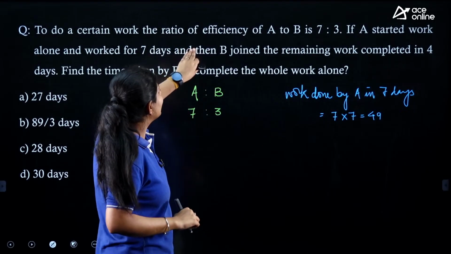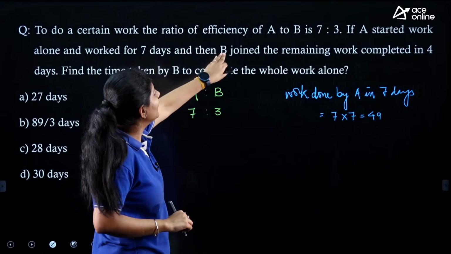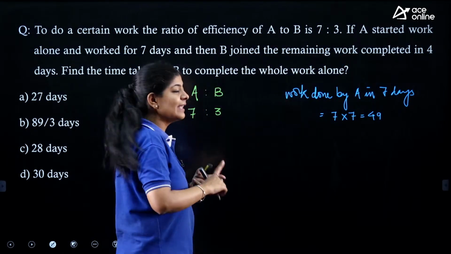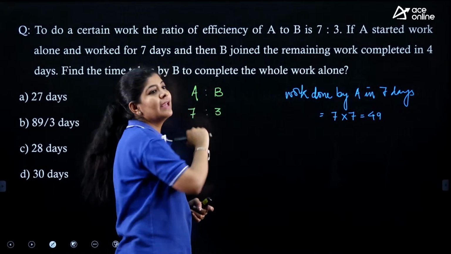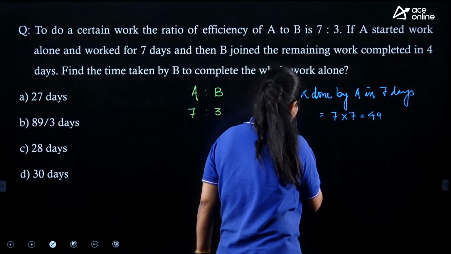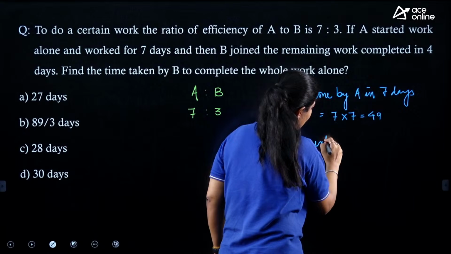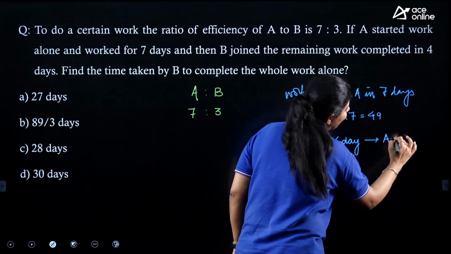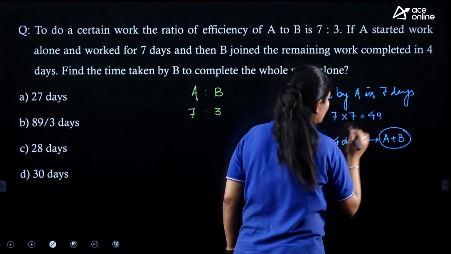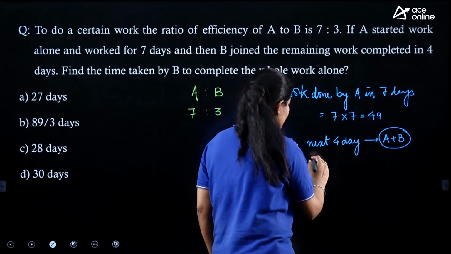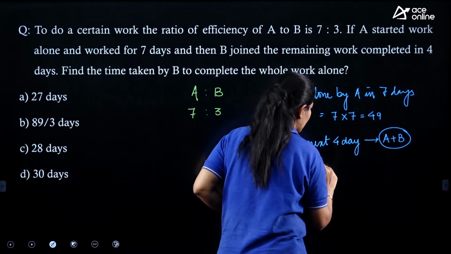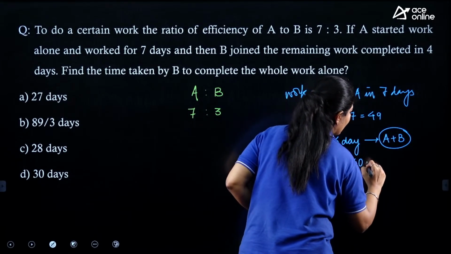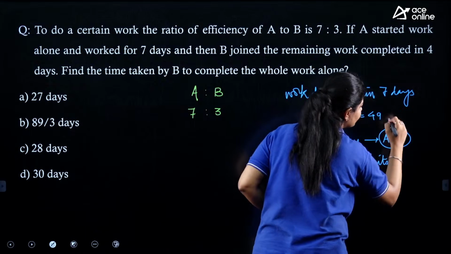Now in the next line it says that B joined and the remaining work was completed in 4 days. That means in the next 4 days both A and B are working together. The total efficiency is 10 and they worked for 4 days, so they also completed 40 units of work.